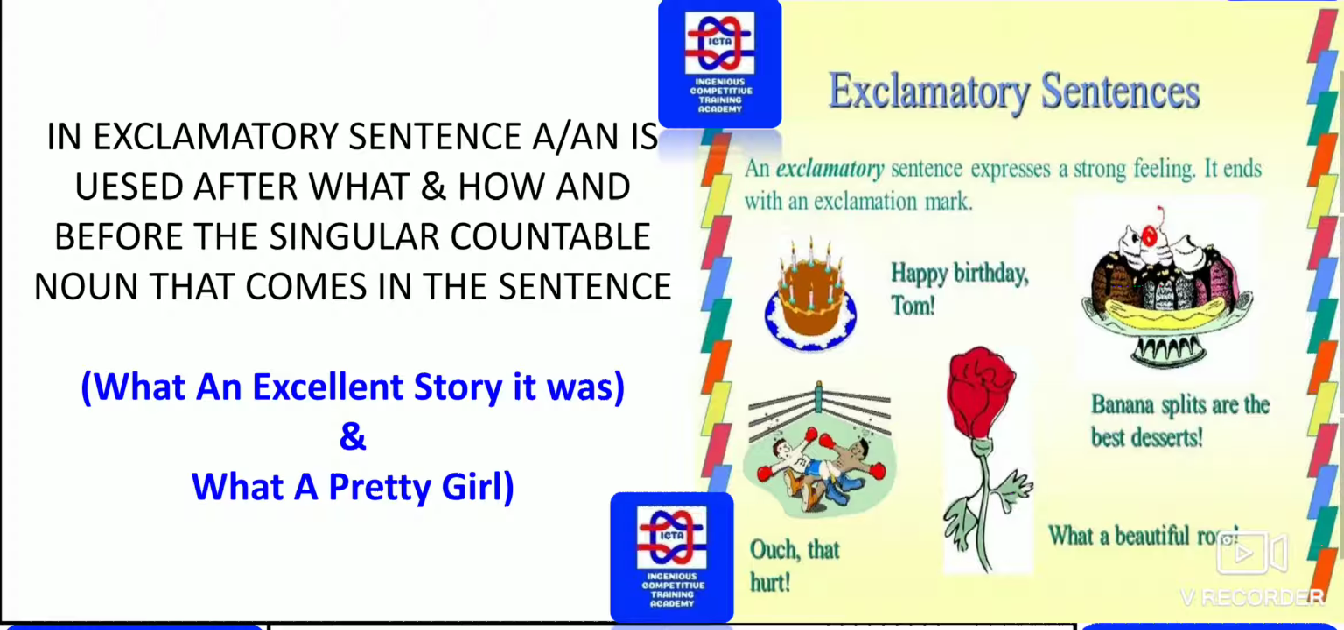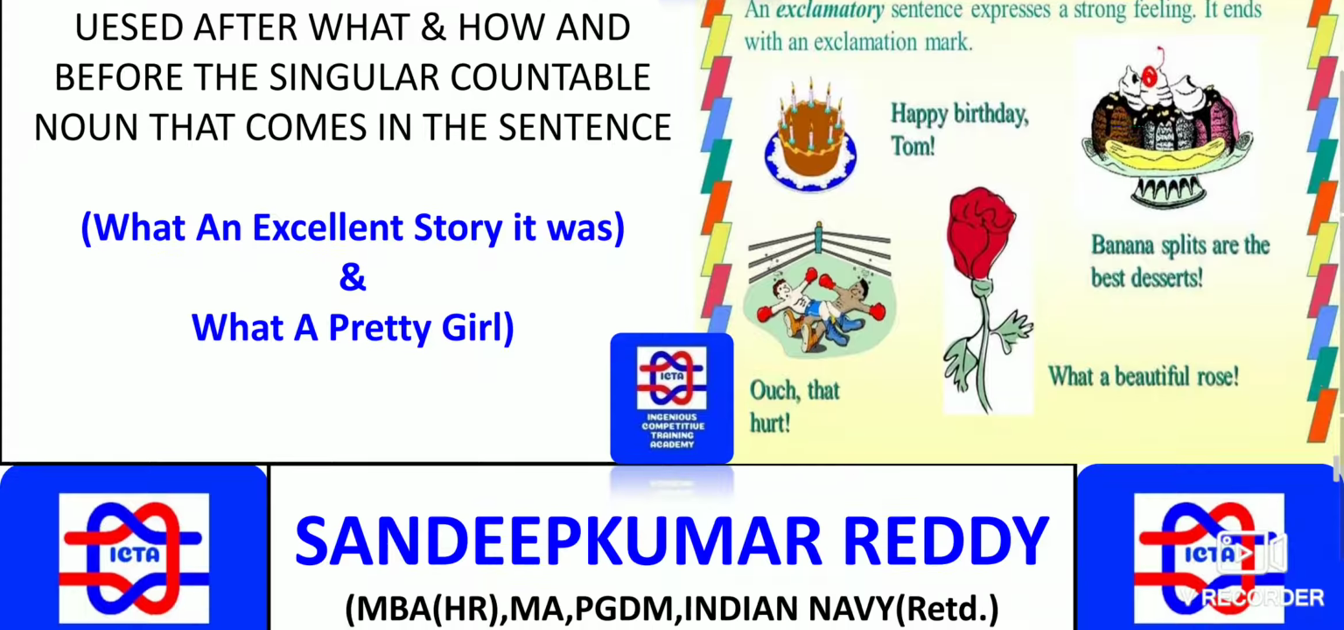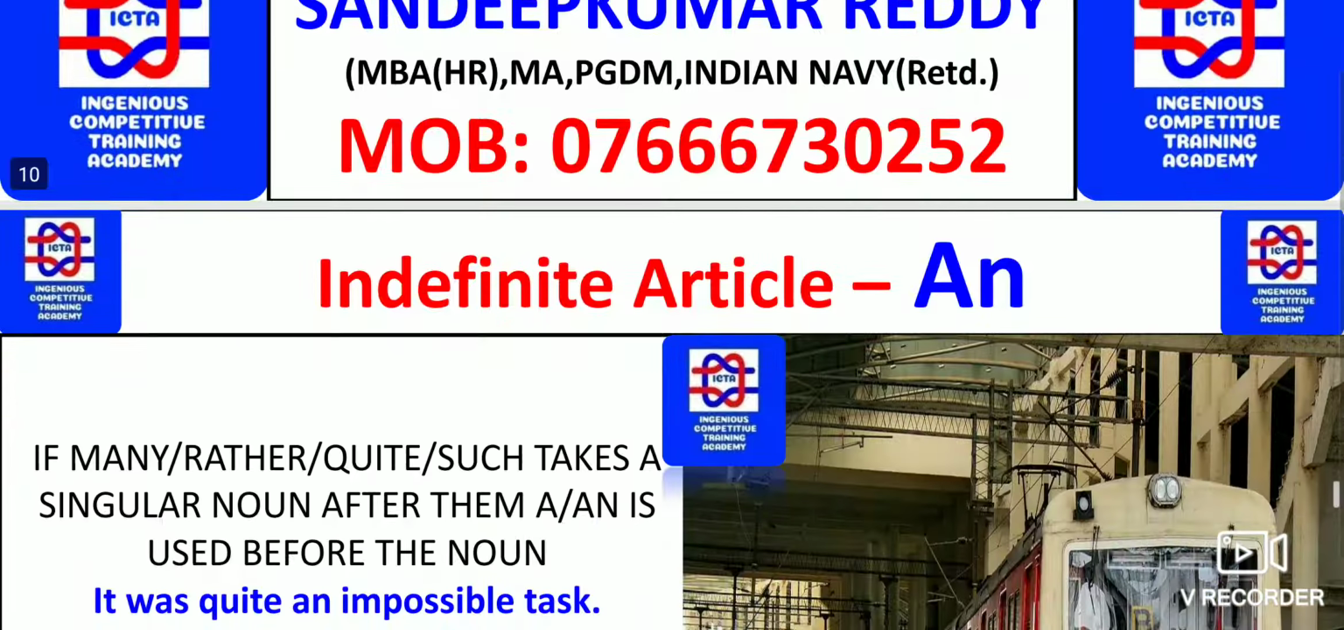Here the indefinite articles a and an are supposed to be used. In exclamatory sentences, you can directly figure out what exactly has been given. What a beautiful rose. So these are all few exclamatory sentences. You can directly go through the slide.